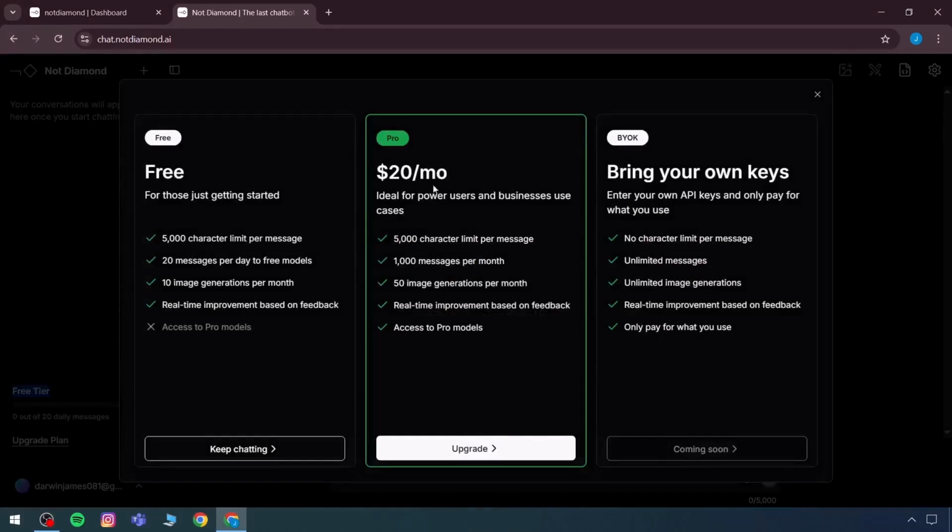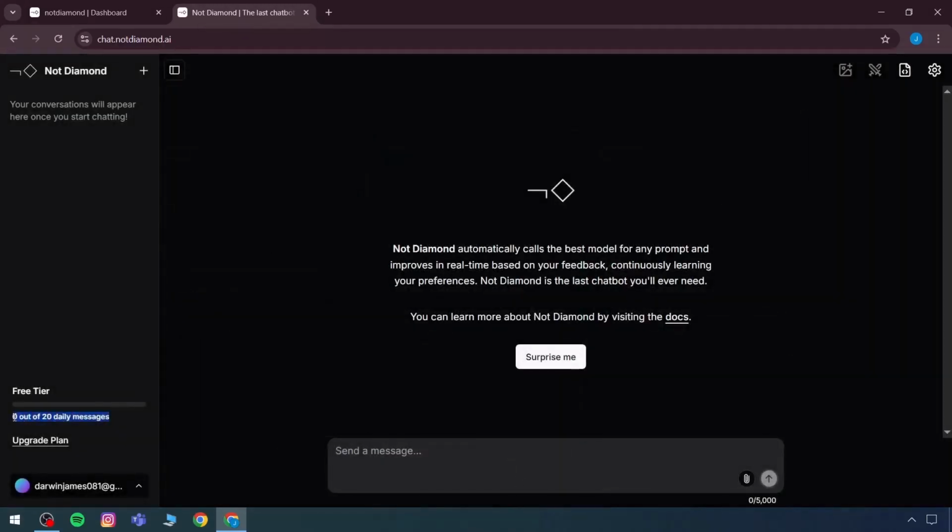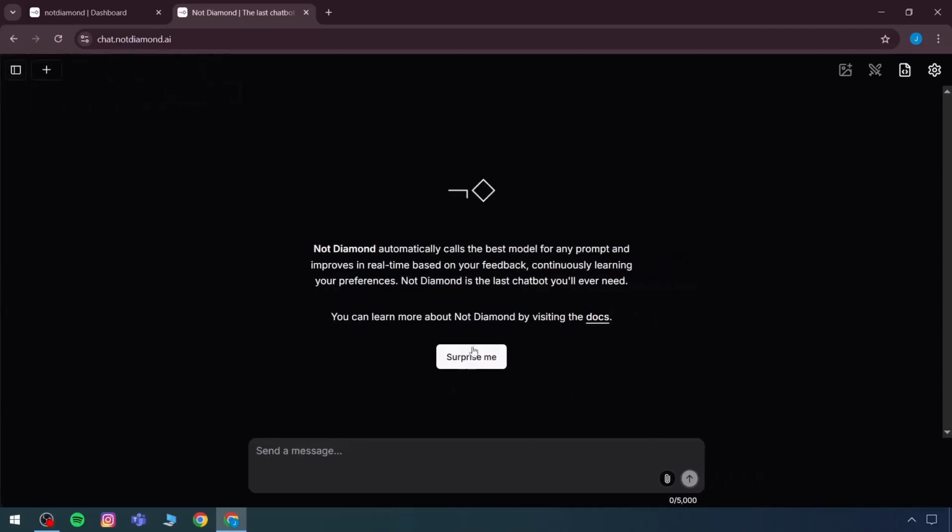If the plan is upgraded, that is $20 per month, with a character limit per message, there are 1,000 messages per month, 50 image generations per month, and also real-time improvement based upon the feedback. But on the free plan, there is a character limit on the input, and if we want to generate images or content, there are 20 daily messages available. These get reset in the next 24 hours. This is the system running. This is Not Diamond. This is the toggle center. These are all of the buttons.